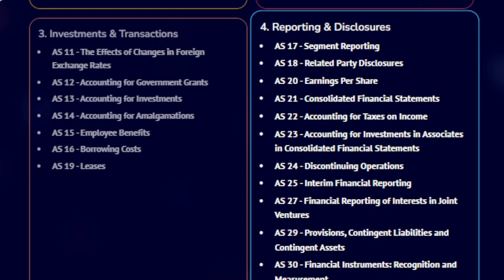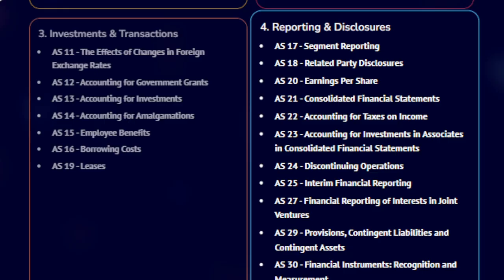Reporting and disclosure standards. These standards ensure clarity, completeness, and transparency in how financial results and corporate relationships are presented. Very first, AS 17, Segment Reporting, requires businesses to report financial information separately for different business segments or geographical areas. AS 18, Related Party Disclosure, mandates disclosure of transactions with related parties, for example, subsidiaries and key management personnel, to avoid conflict of interest or unethical dealings.